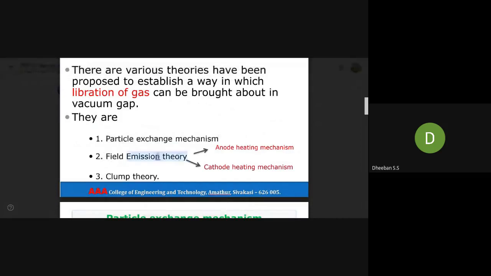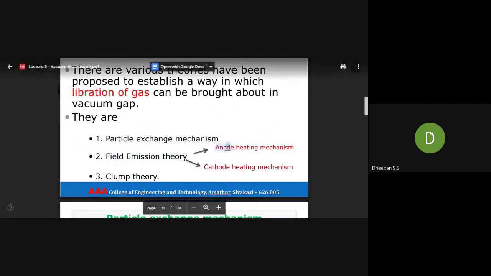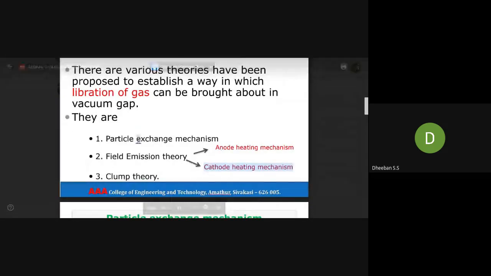In this field emission theory, it is of two types. One is the anode heating mechanism, the second one is the cathode heating mechanism, and the third one is the Clump theory. These are the three things we will be seeing today.